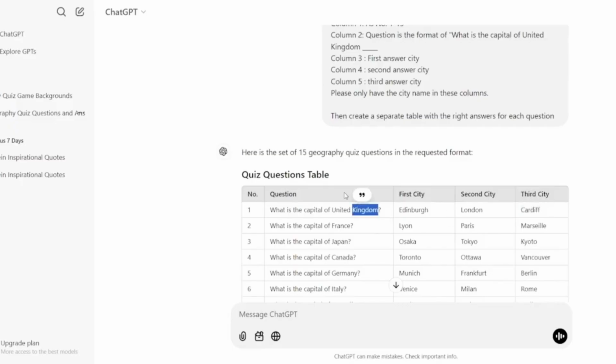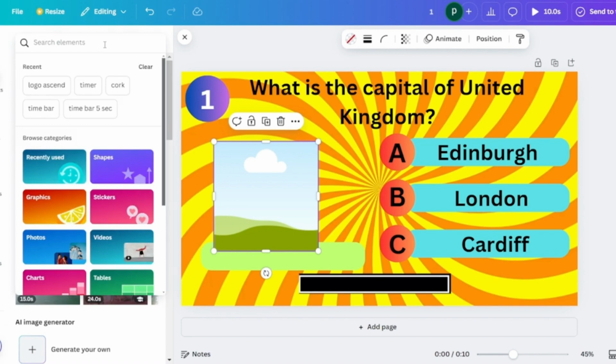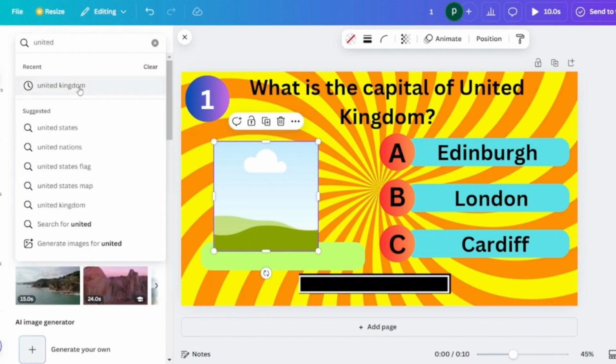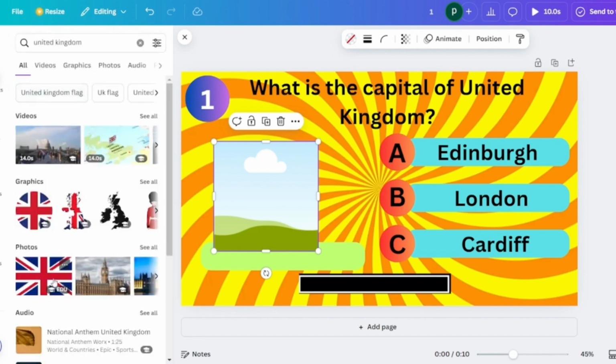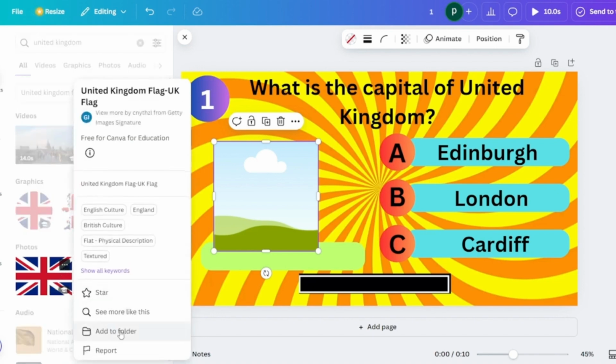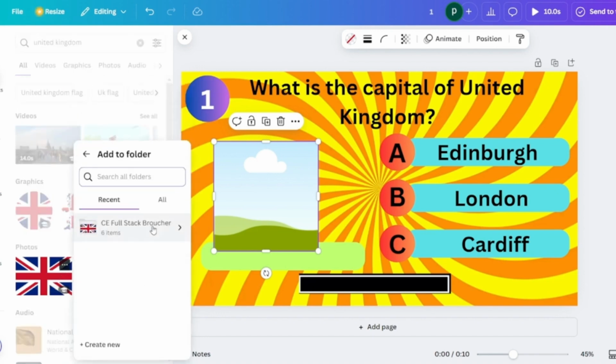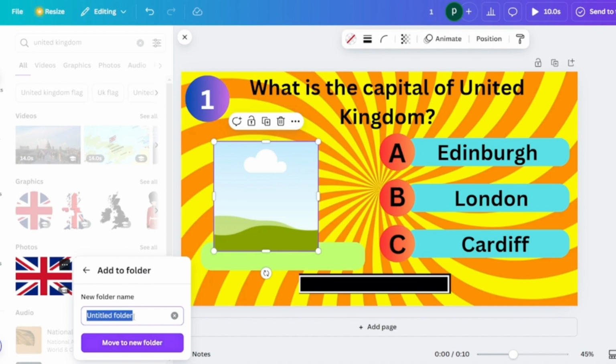So we take each question and then we search for which country we want to guess the capital for. Let's just say the first one is United Kingdom. We search for its flag, and then we right click on that image and then we add it to our new folder.